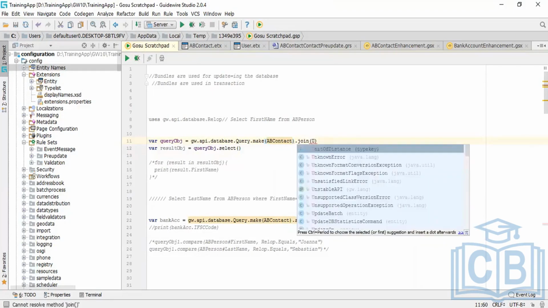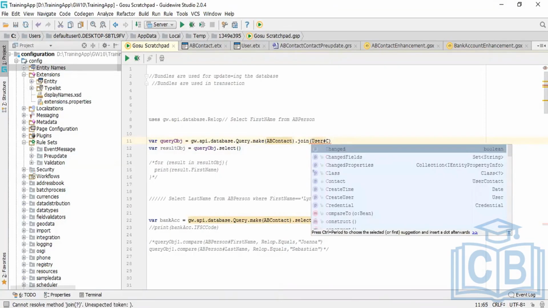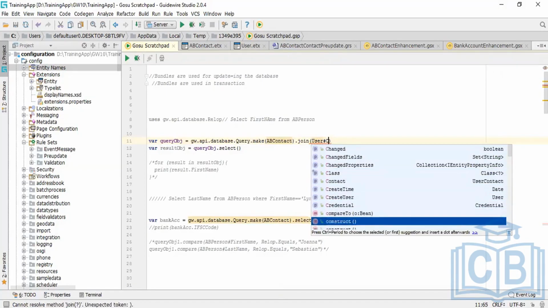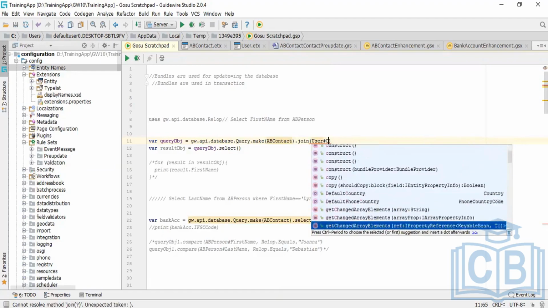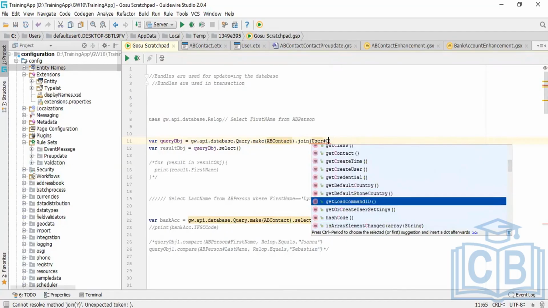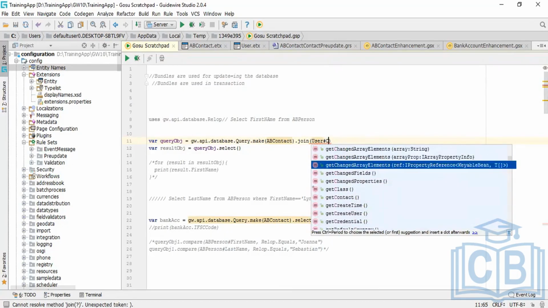The entity name which I need to join, I need to establish a reverse relationship. User entity contact.